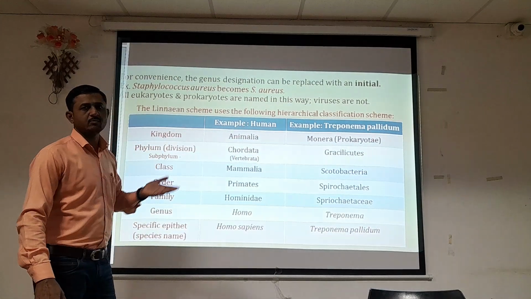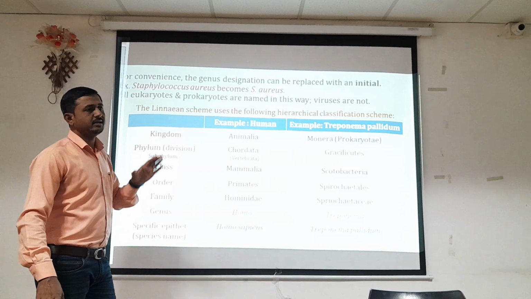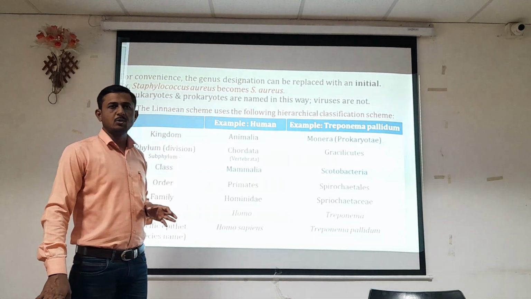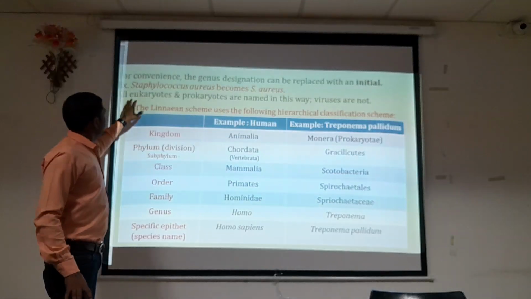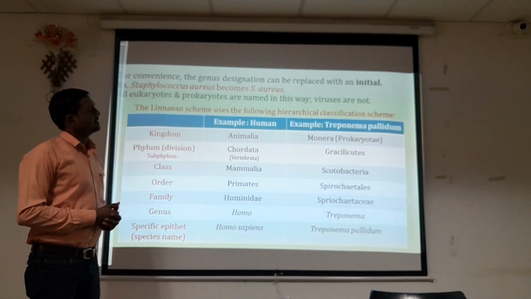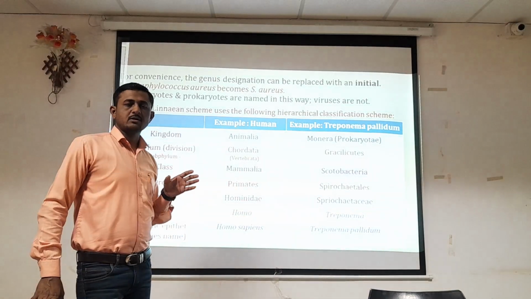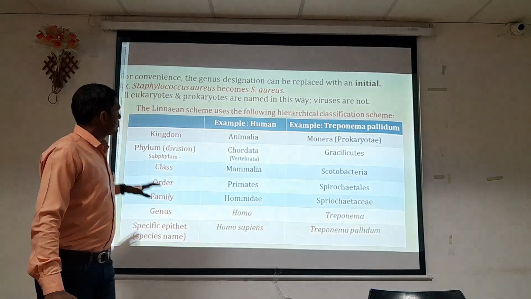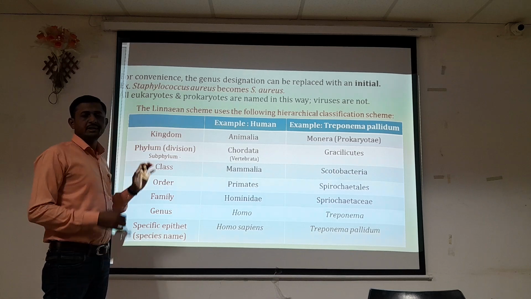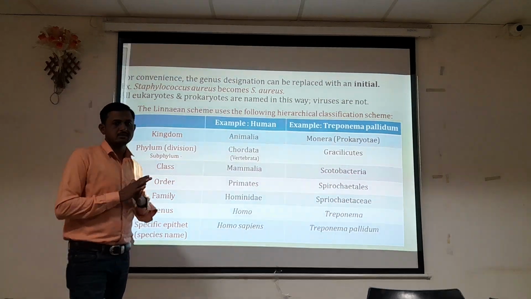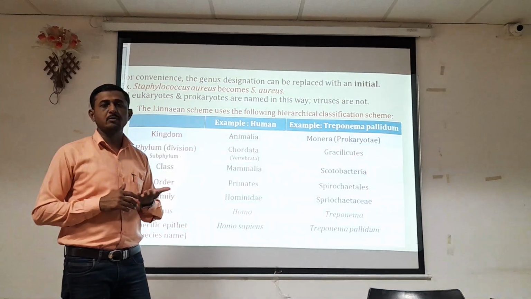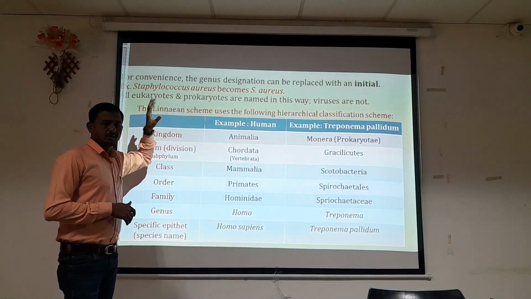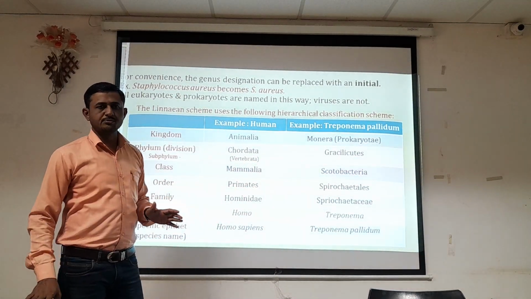That modification is writing only the initial letter of the genus name. All eukaryotes and prokaryotes are named in this way, but the system is not applicable to viruses. By using the binomial nomenclature system, all eukaryotic and prokaryotic organisms are given a scientific name depending upon their characteristics, and they are classified into different groups.